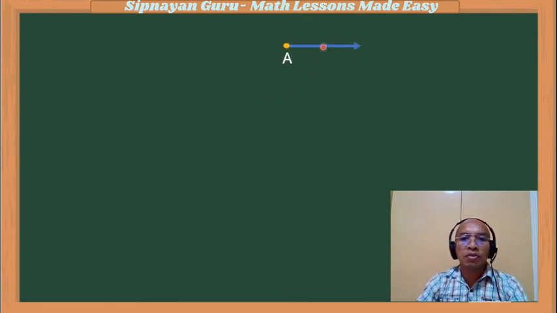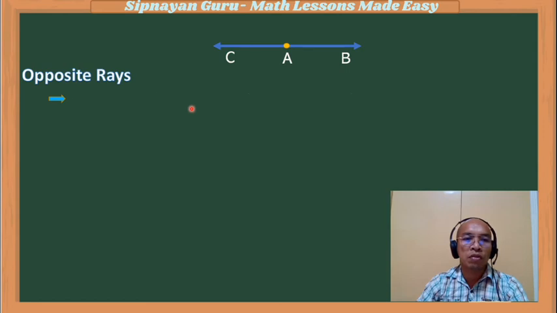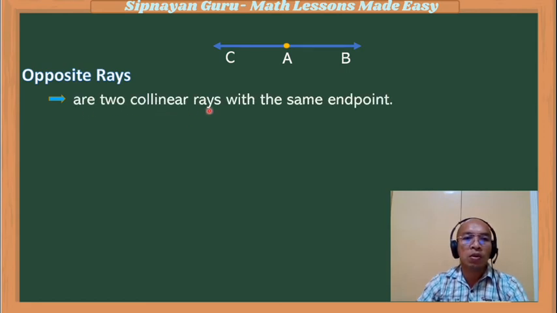Now, suppose we have this ray. We have point A as the endpoint leading in this direction, and we identified another point here, which is point B. And we also have the same endpoint extending into another direction, and we have identified a point here, which is point C. So in this case, there exists another geometric term which we call opposite rays. So what are opposite rays? Opposite rays are two collinear rays with the same endpoint. As you can see, the two rays are collinear, so that would mean that opposite rays always form a line.